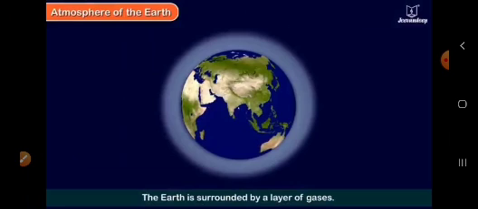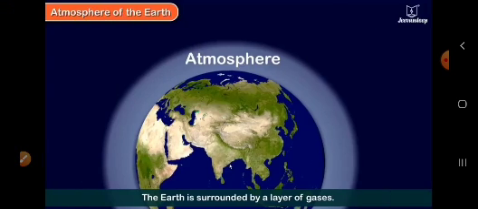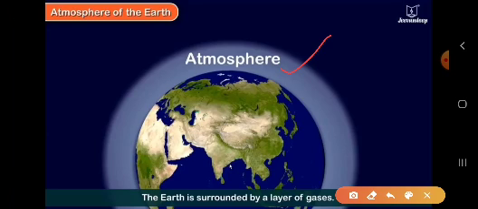The air is made up of gases. So children, this is atmosphere. What is atmosphere? By now we have studied in the previous chapter also about atmosphere, and here also we can clearly see that the ring all around the earth is nothing but atmosphere. The earth is surrounded by a layer of gases called atmosphere. These gases are nothing but the air. Now you must have understood what is atmosphere.